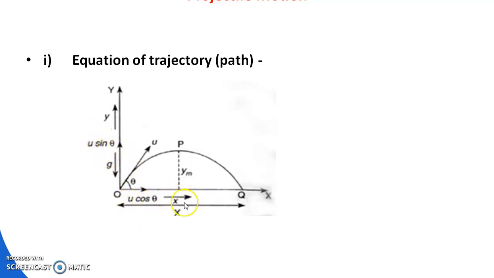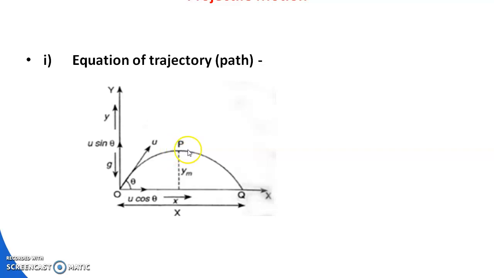This horizontal component u cos theta remains constant, and the vertical component u sin theta gradually decreases when it is moving from O to P. Here the vertical component is u sin theta, then it decreases. In this position its velocity is 0.